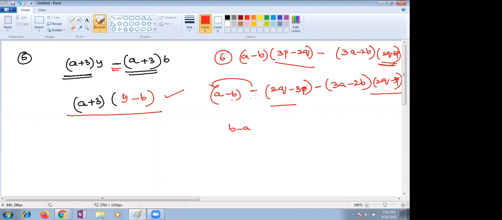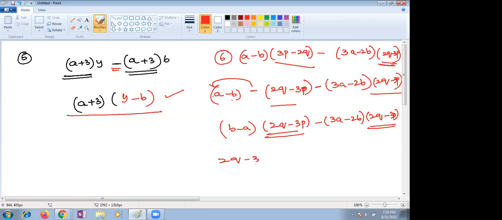Why? Because if you multiply with the minus sign, the signs will be changed. Minus b becomes plus b, plus a becomes minus a. So this is common. Now you can write it as 2q minus 3p into b minus a, minus 3a minus 2b, and 2q minus 3p. Now you have to see which is common in both the expressions, and you have to take that outside.